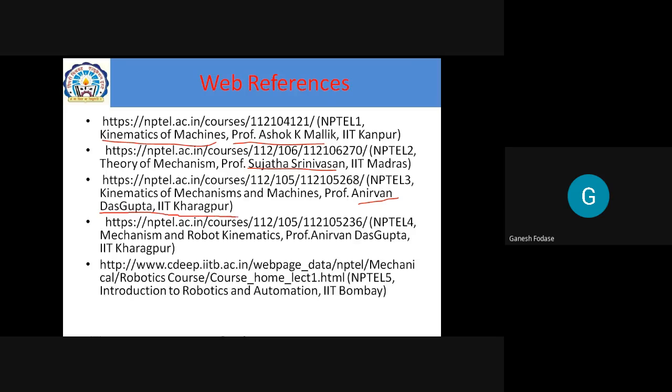This is also a good course; I have also done it. One is based on kinematics of mechanisms and machines, and one on mechanisms and robot kinematics. And the last one, again NPTEL, is Introduction to Robotics and Automation by IIT Bombay. Out of these links, you can start studying and getting knowledge from them.